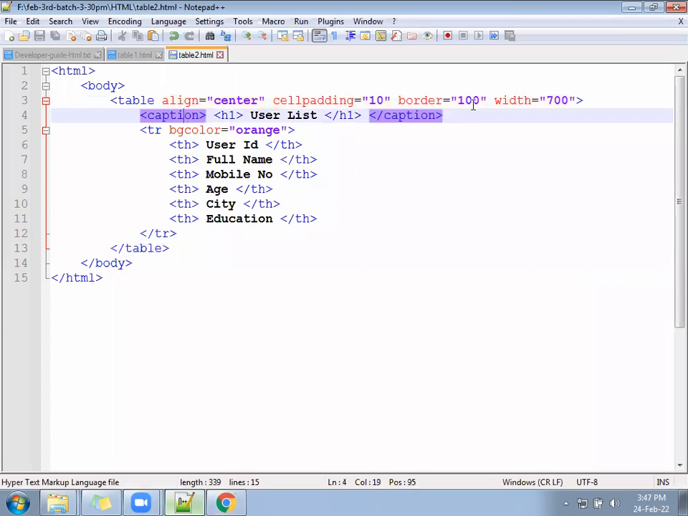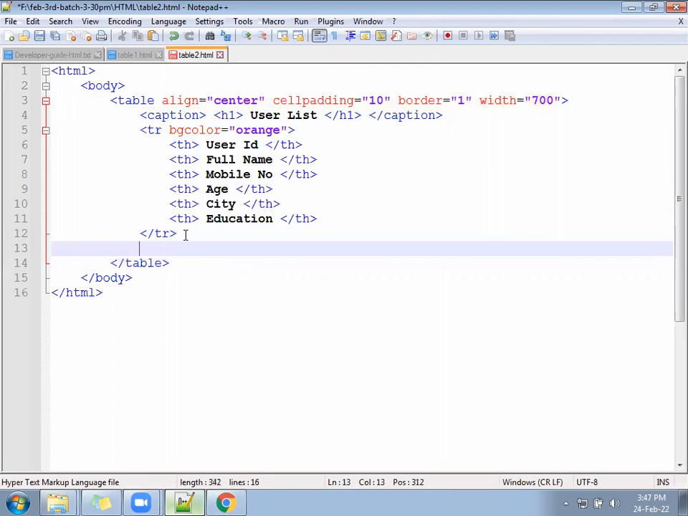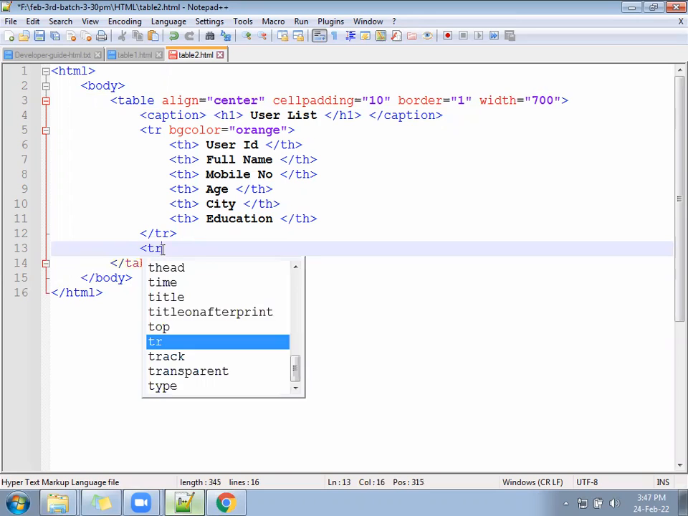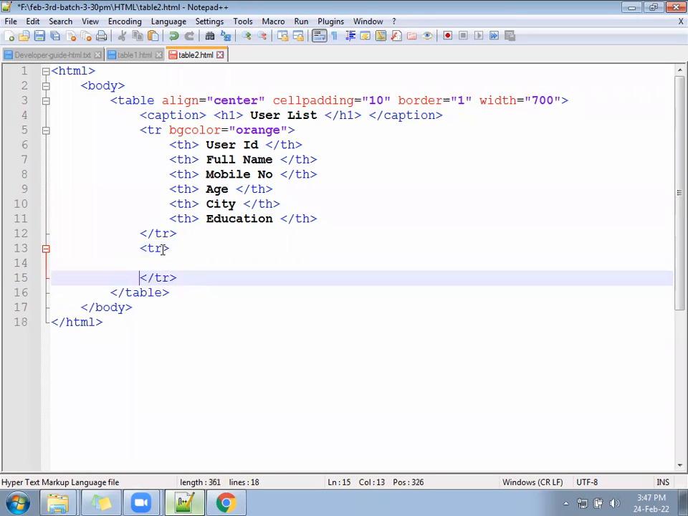Go ahead. So don't give 100, let it be 1 only. 1 is sufficient. We are happy with 1 as of now. Next we can see later, if required we can give more. Okay, now write the next TR. 1 TR, hope you are ready with that. I am proceeding with the next TR.